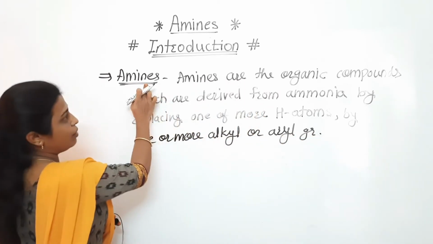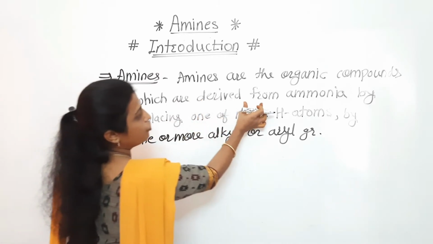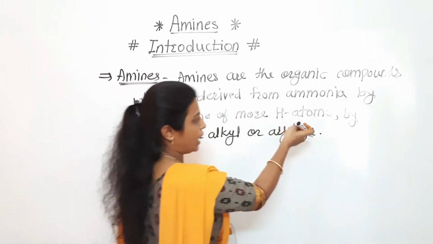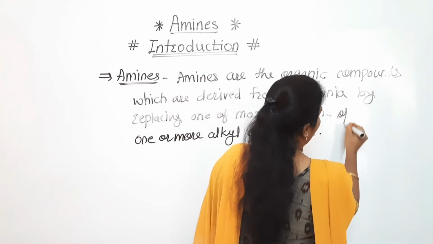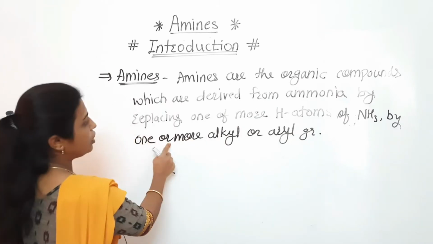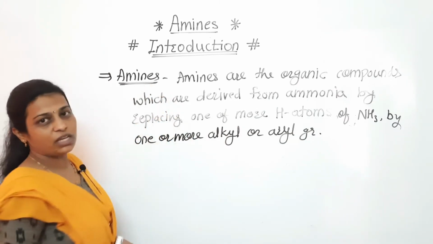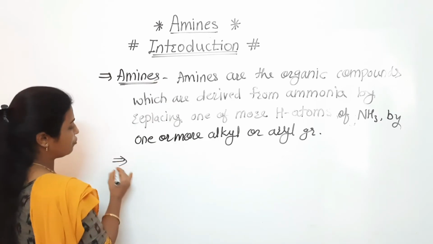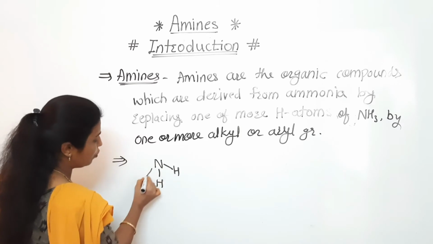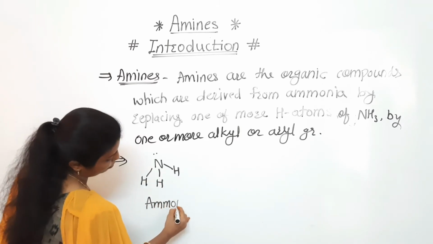So listen carefully. Amines are the organic compounds which are derived from ammonia by replacing one or more hydrogen atoms of ammonia by one or more alkyl or aryl groups. So this is the definition of the amines. Along with the definition, we will draw the structure of ammonia and also write the examples.